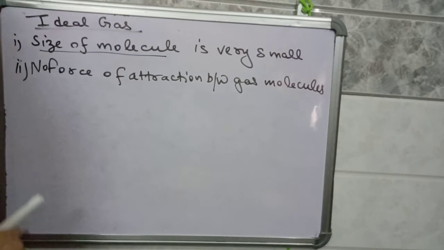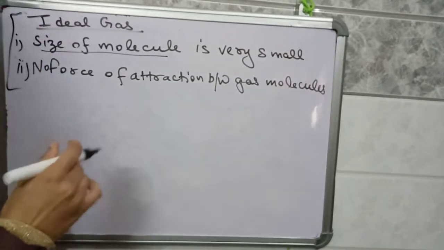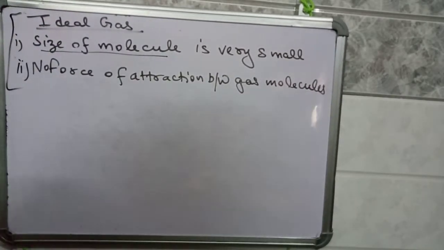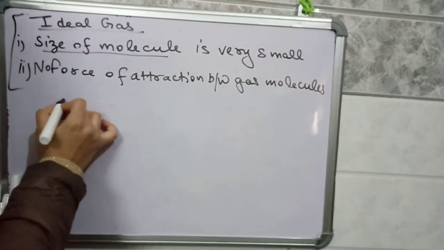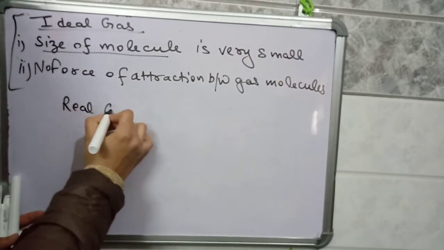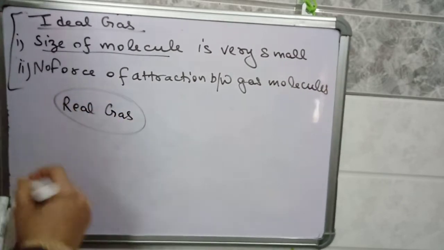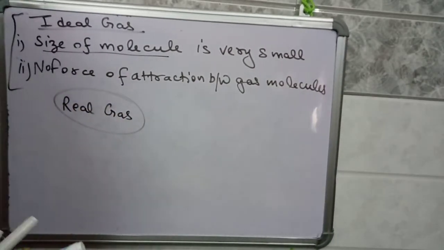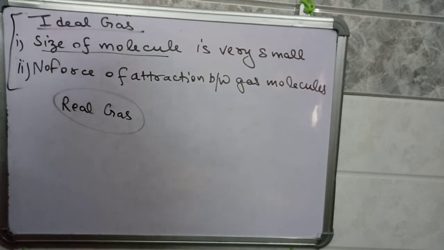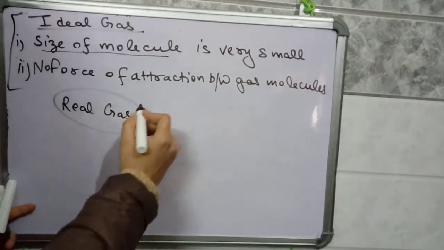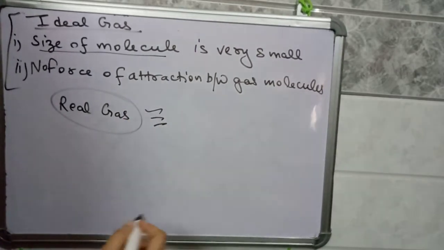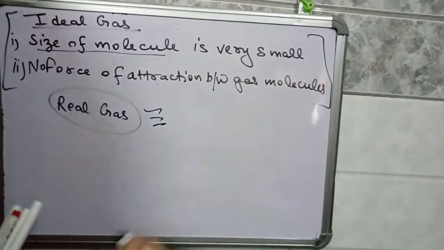So ideal gas is a hypothetical concept, it is not a real condition. The opposite of ideal gas is real gas, that is the gases which are present in our surroundings, for example oxygen, nitrogen. All these are real gases but they don't follow these properties.